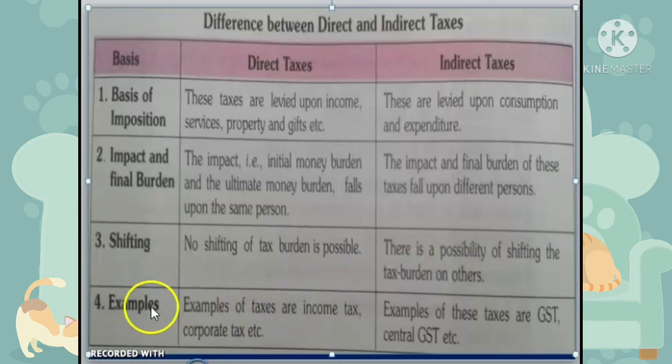Examples of direct taxes are income tax and corporate tax, and examples of indirect taxes are GST, that is central GST, etc.